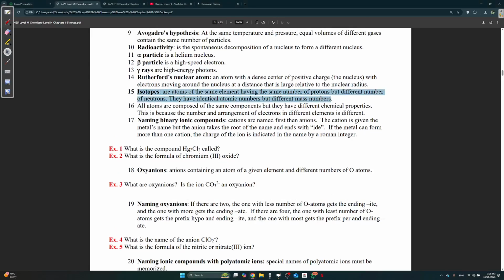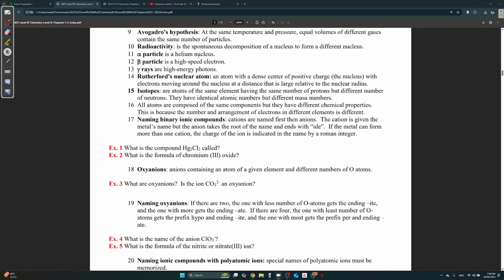Isotopes, what are isotopes? Everybody knows what an isotope is. You can pause and read if you want. All atoms are composed of the same components, but they have different chemical properties. This is because the number and arrangement of electrons is different. You're going to see this a lot, whether you're doing A-level chemistry or AP chemistry: they ask you what's the reason behind why these two atoms have different properties? And that's simply because they have a different electron arrangement. Okay, you may see questions like that.